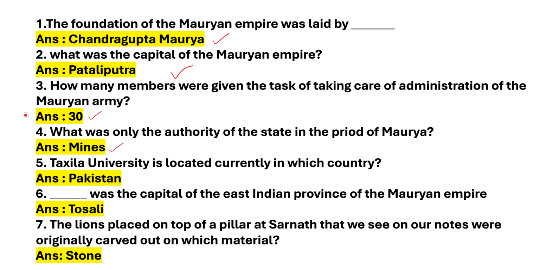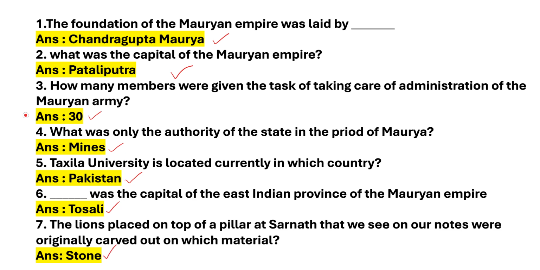Answer is mines. Next question, Takshashila University is located currently in which country? Answer is Pakistan. Next question, which was the capital of the East Indian province of the Mauryan Empire? Answer is Tosali. Next question, the lions placed on top of a pillar at Sarnath that we see on our notes were originally carved out on which material?